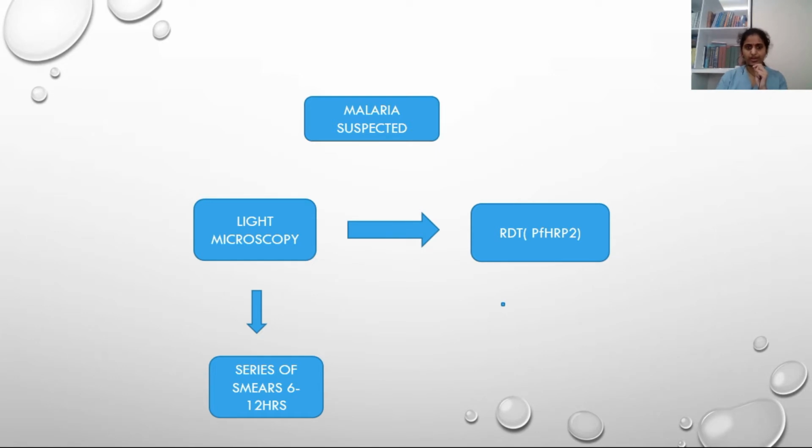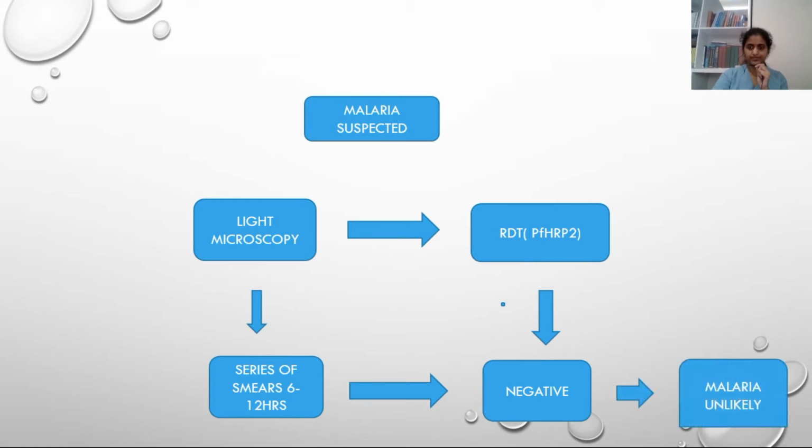Or if light microscopy is negative, we can go ahead with a rapid diagnostic test. If both are negative, then we can confirm it as negative for malaria. Malaria will be unlikely.